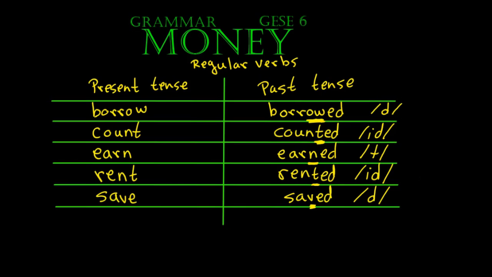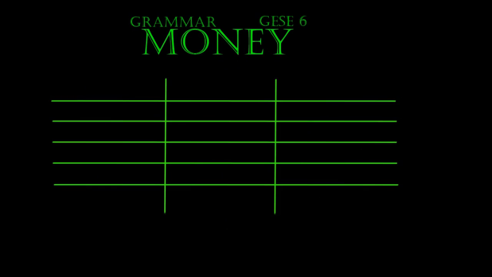Okay, so let's look at some irregular verbs. Okay, so this is going to be for our irregular verbs. And we have 1, 2, 3 columns.